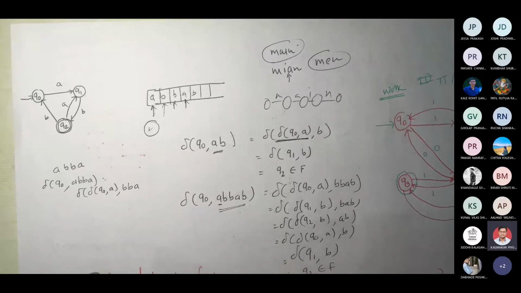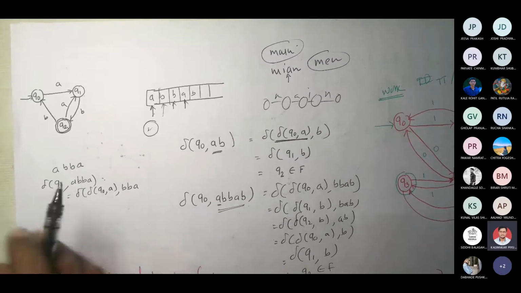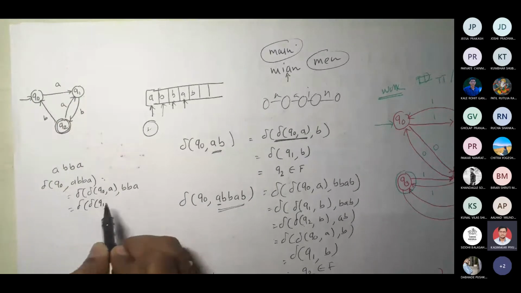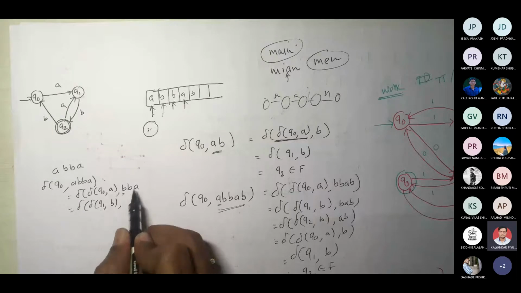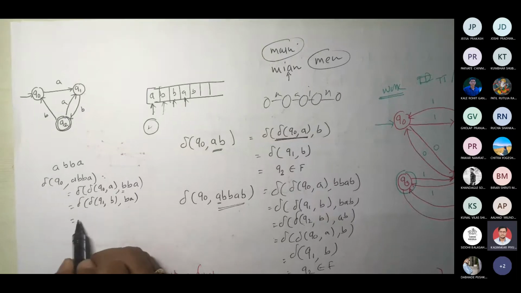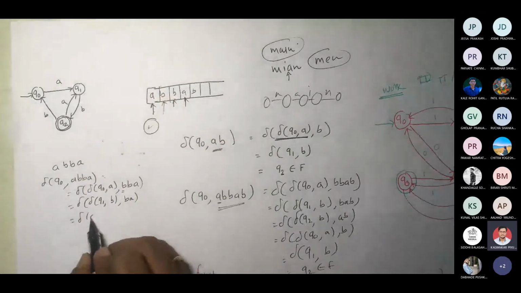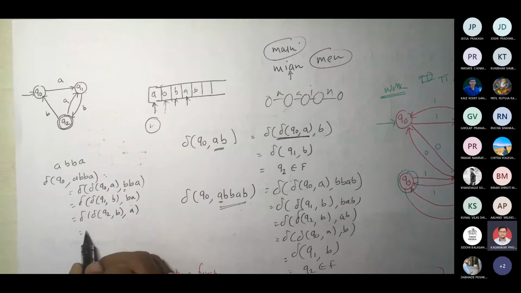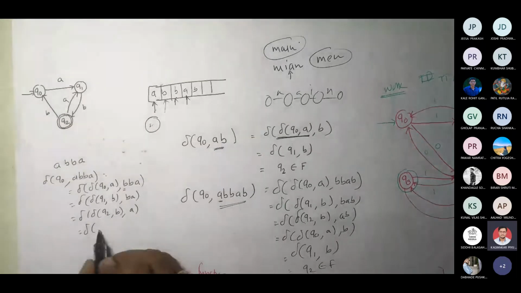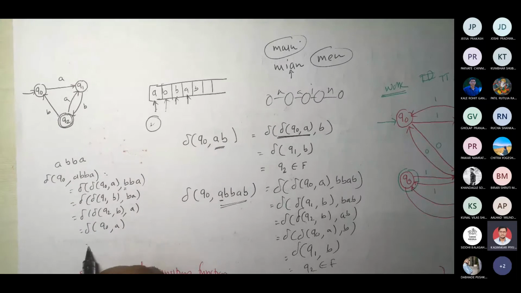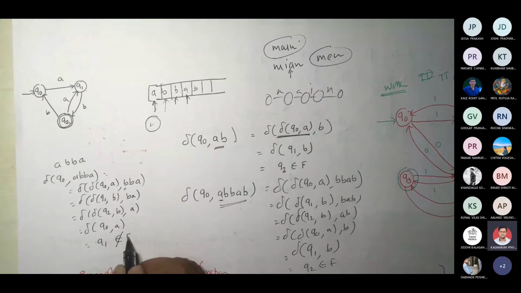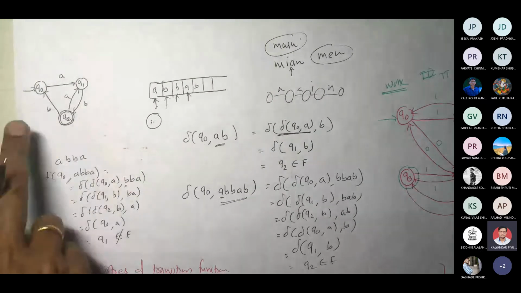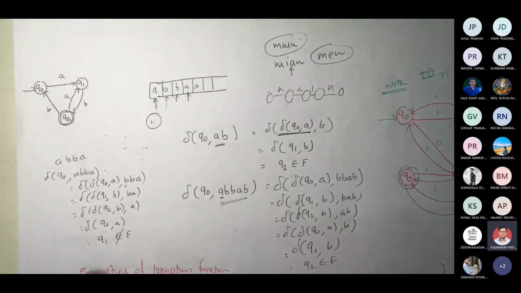Next, what is delta Q0 comma A? It is going to Q1. So let us write delta of Q1, now taking the next symbol as B, and the remaining thing I'm writing as BA. What is delta Q1 comma B? It goes to Q2. So I'm taking the next B comma A. What is delta Q2 comma B? It goes to Q0. So Q0 comma A goes to Q1, which does not belong to capital F. So this string is not accepted by this finite automata. That's how we can conclude.